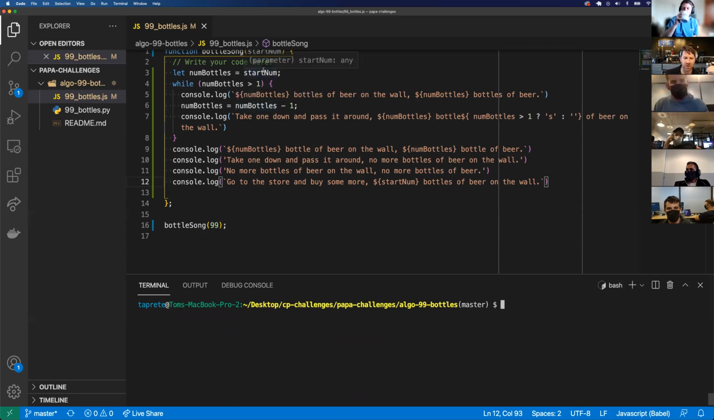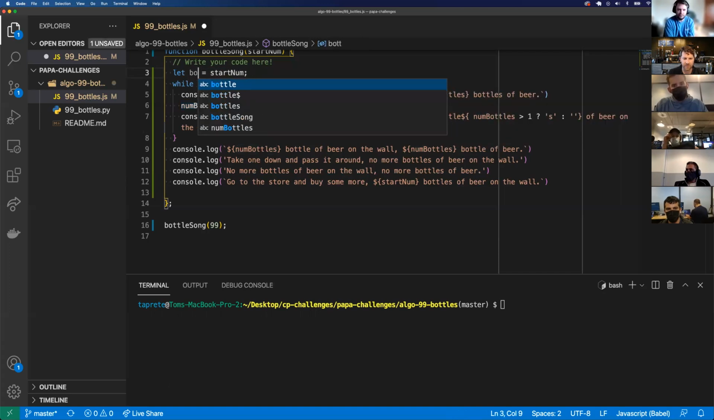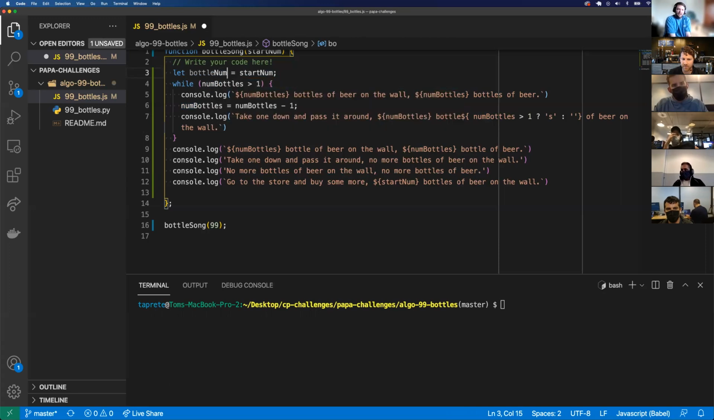So maybe I wanted to change num bottles. Maybe I don't like that variable name, and I want to change it. But I've got how many instances of num bottles? 1, 2, 3, 4, 5, 6, 7, 8, 9, 10, like 11 different instances. Instead of just changing this variable to something like bottle nums, and then having to go down here and change bottle nums, and going throughout the entire function to change all instances of that,